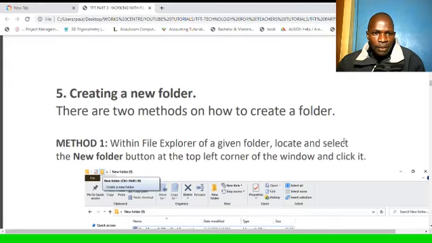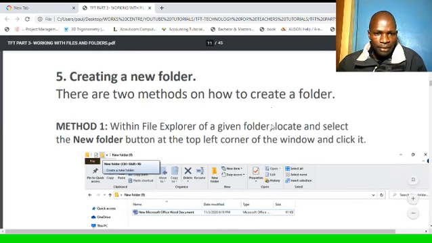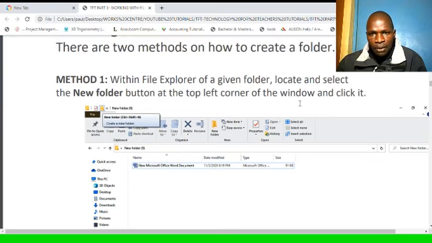Another activity we want to do is creating a new folder. So I want to show how to create a new folder. There are two methods on how to create a folder. Method one, within File Explorer of a given folder, locate and select the new folder button at the top left corner of the window and click it. So you can create a folder within a File Explorer of a given folder. There is a button for new folder because you want to create that folder.